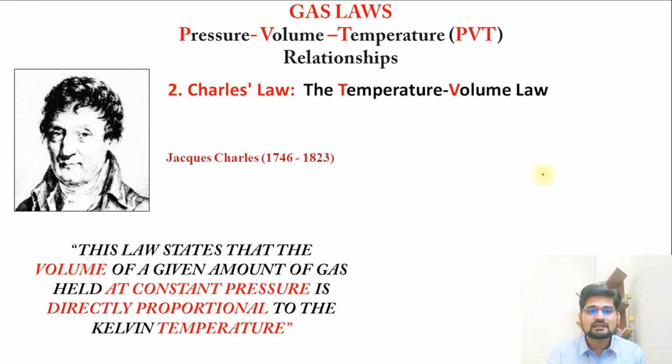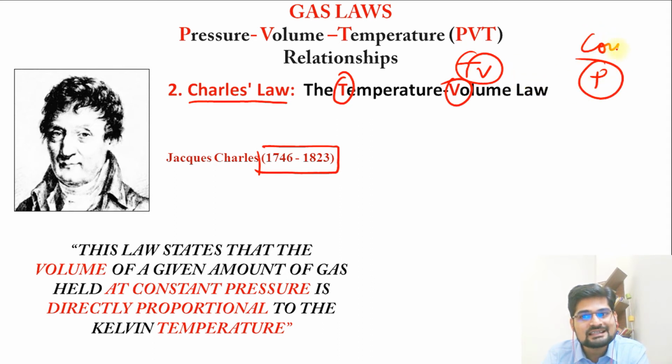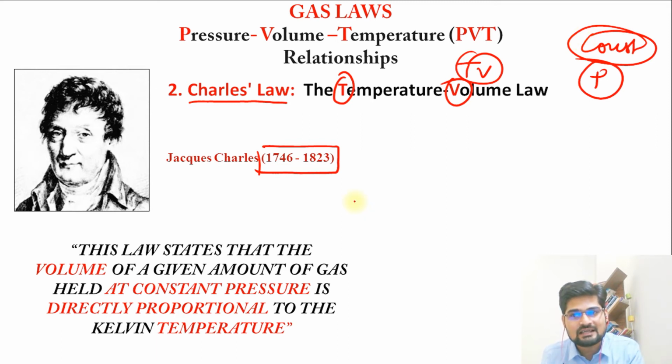Come to the second one, that is called Charles' law. Remember, now in the next century, that is the 18th century. Here is the story of the next two brothers again, or two sisters, that is TV. So here TV is being talked about, but what is left out here is the pressure factor. The left out one is constant, as I say. It is easier to understand if you know what is being considered and what is left out of the three. When something is left out, it means it is constant. That is the way to remember.